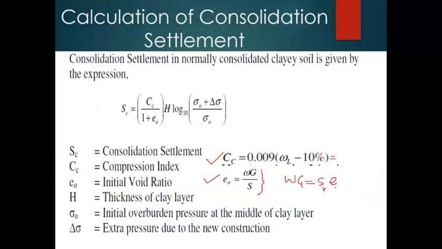If you simplify further, e is equal to w G divided by S r. This is the same form we are using here in order to calculate the initial voids ratio e naught. You can note down the equation as well as the relevant parameters.